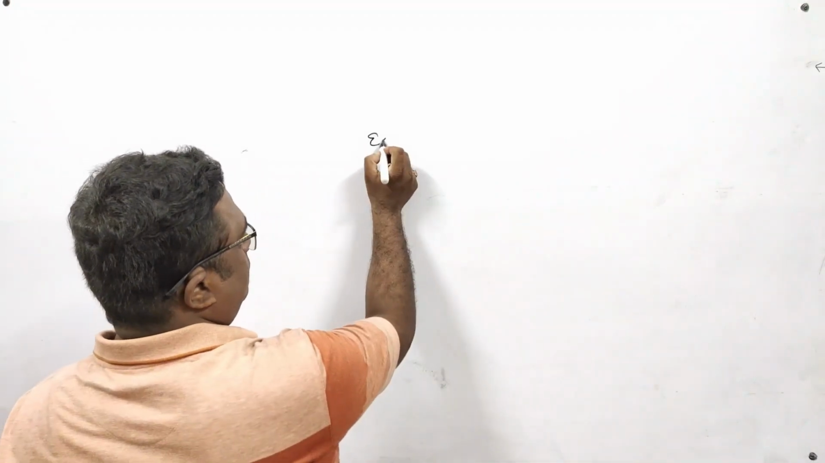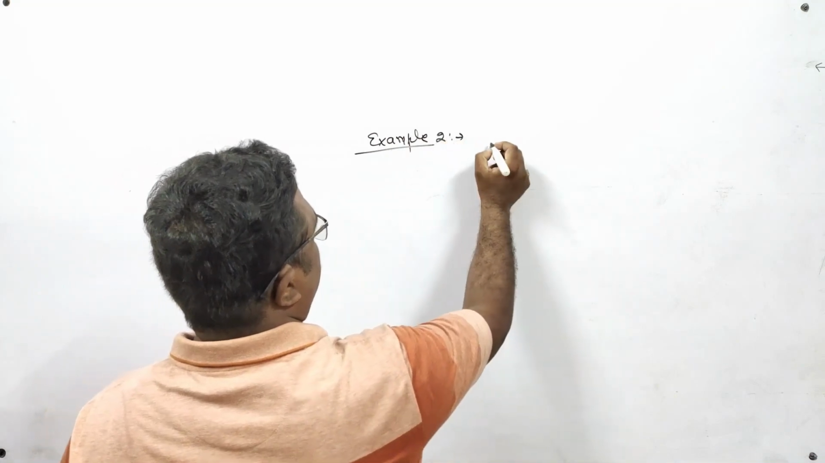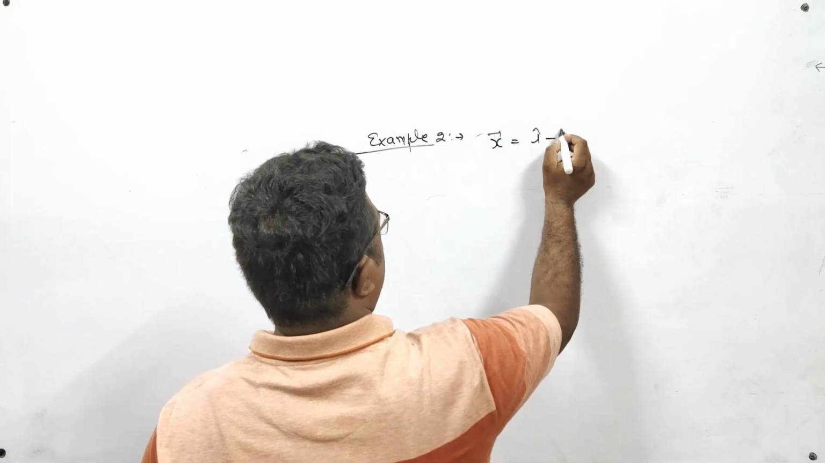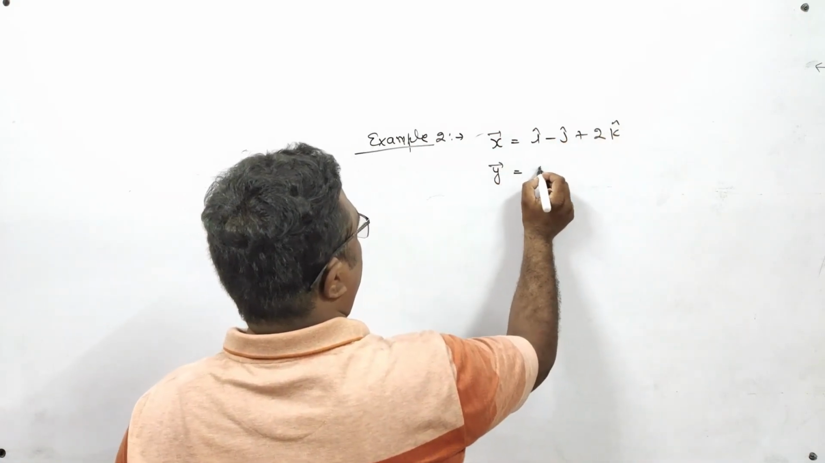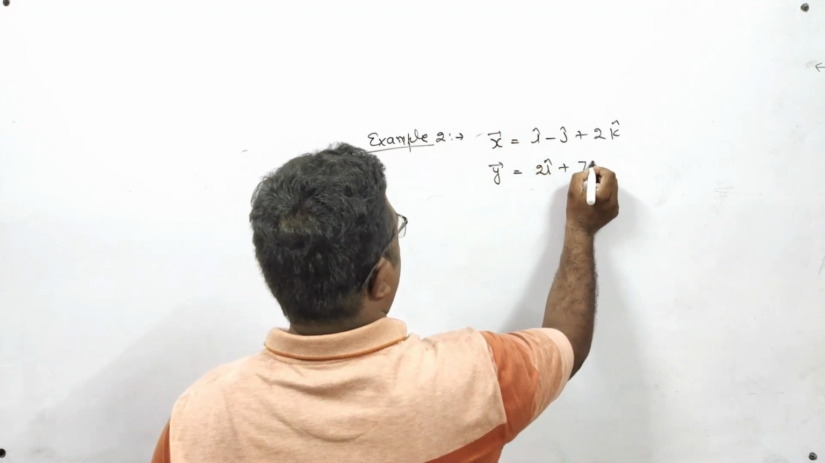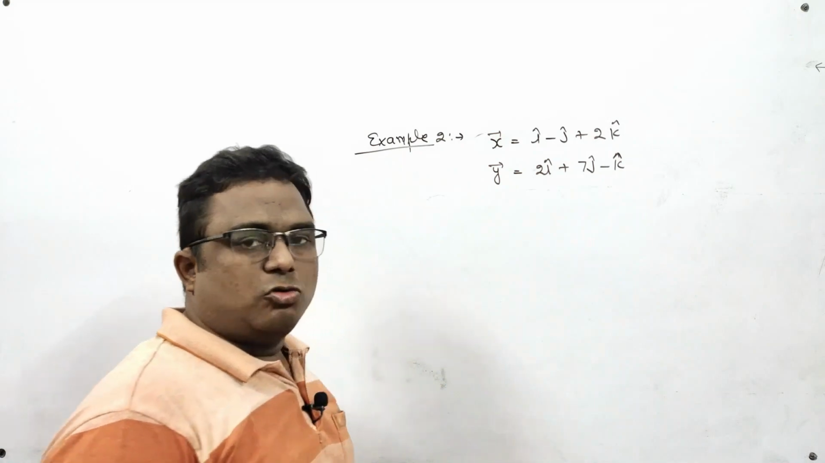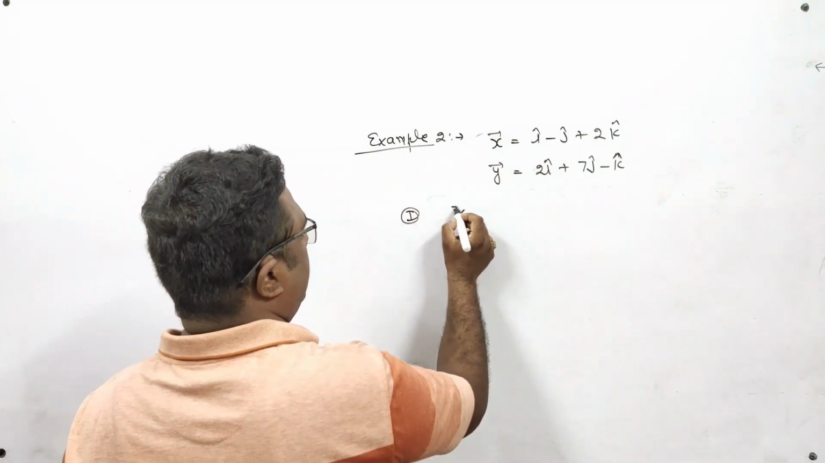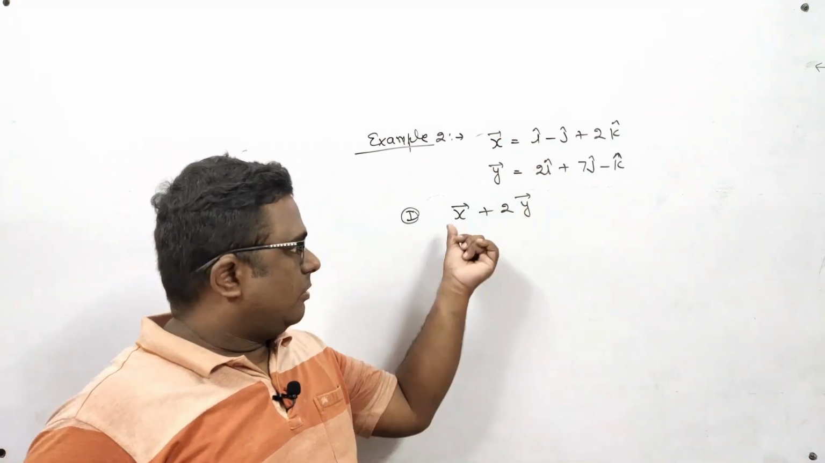Now let me take one more example. Example number 2. Suppose I give you x vector equal to i minus j plus 2k, and y vector equal to 2i plus 7j minus k. So for example, I have taken these two values of x vector and y vector, and I say that find out x vector plus 2y vector. I say that find the value of this.